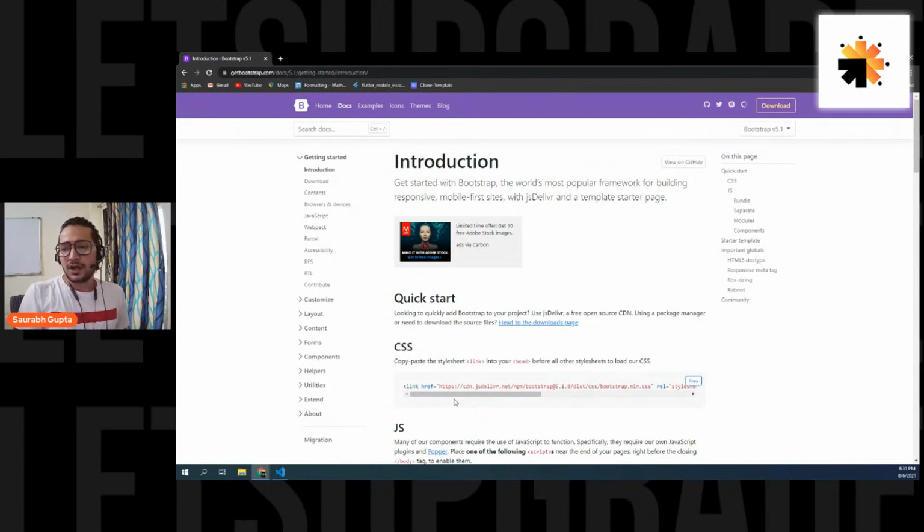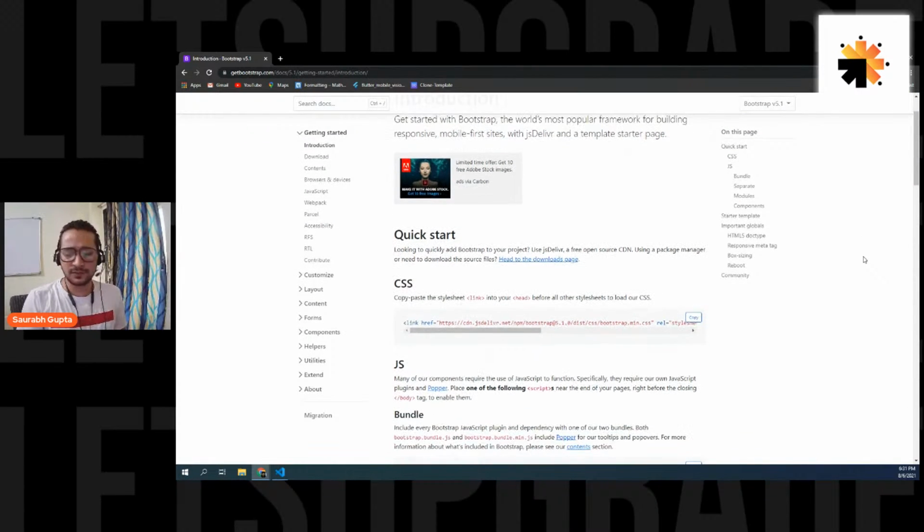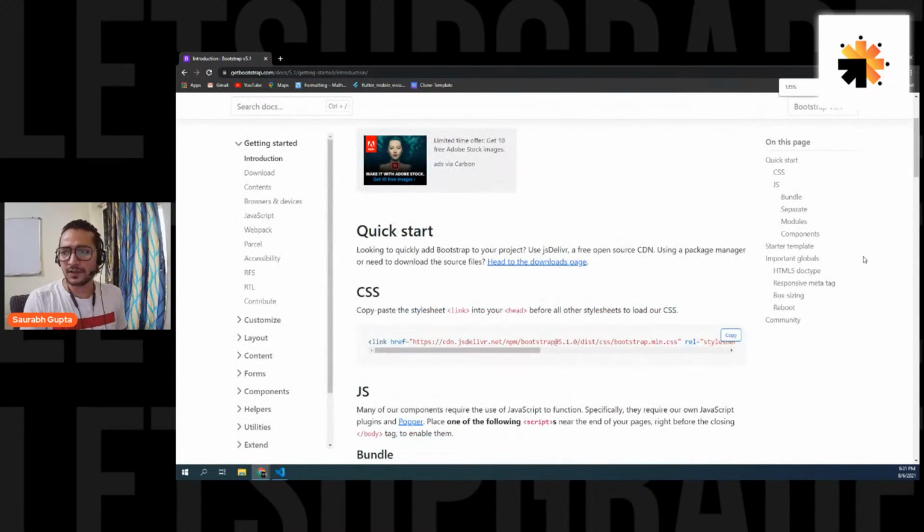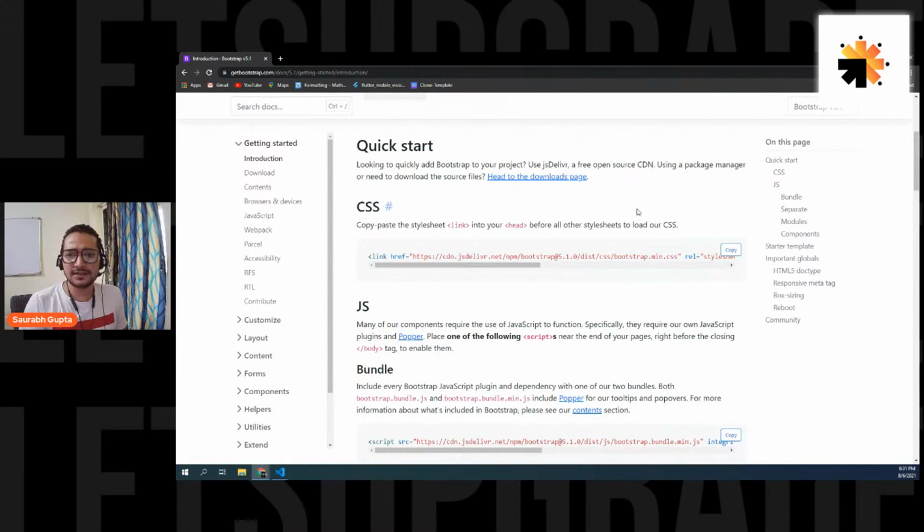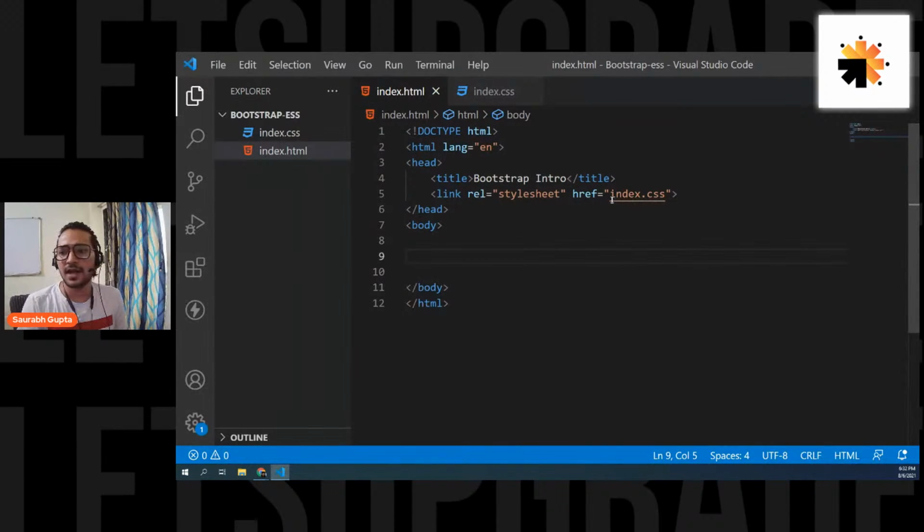Okay, so if you go here, I'll zoom the website for you so that you can see. Here is the CSS link. Now see, if you want to download it, you can press on this link, go there and download the zip file and extract it in your project. Then all the CSS will be in your project. The next and the simplest way is to simply get this. See, you already have the link tag, so not a problem at all. You can simply copy this. Just click on copy, go in your HTML page, and just after your CSS, paste it.